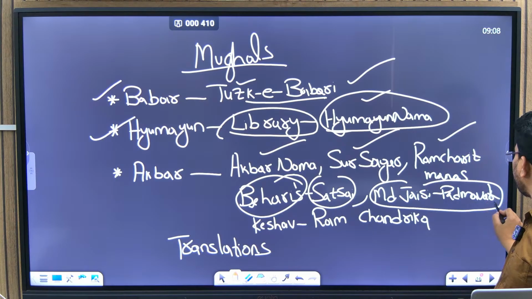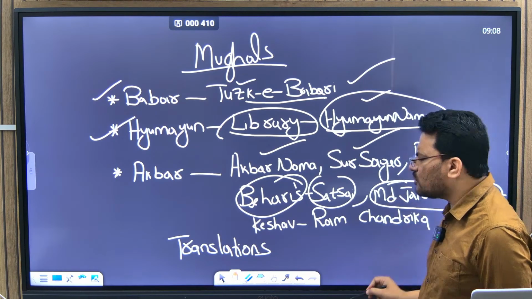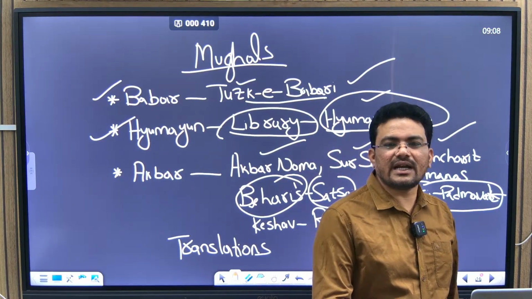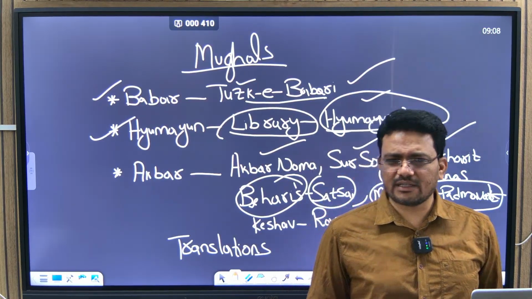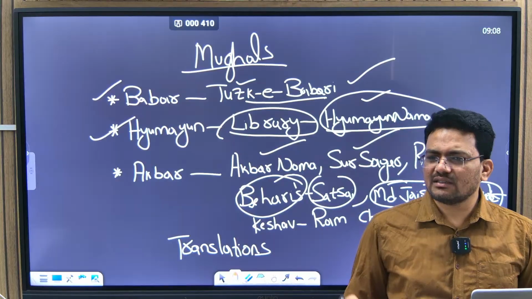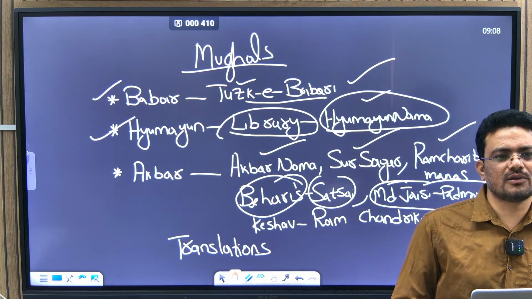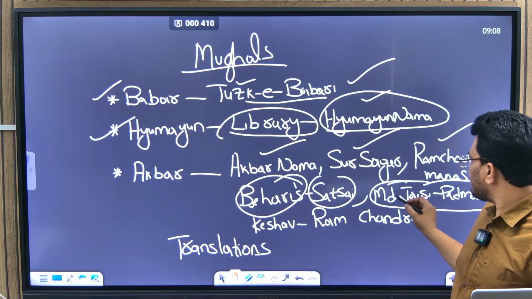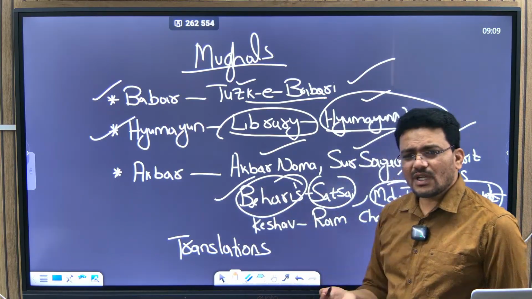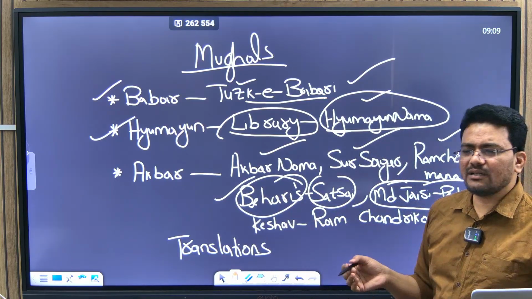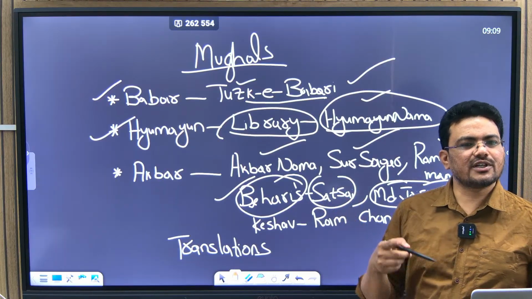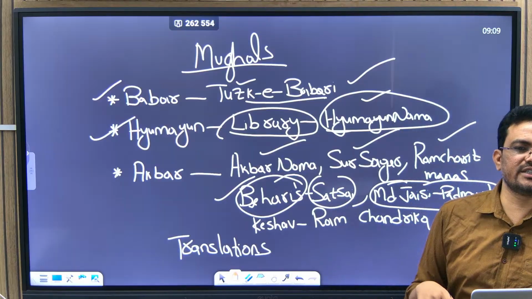Padmavat is written by Muhammad Jaisi during the Mughal period. They tell us about Alauddin Khilji and the Rani of Chittor, Padmini, Padmavati. There is a difference of opinion, but it is certain that this book was written 200-300 years after Khilji's rule.